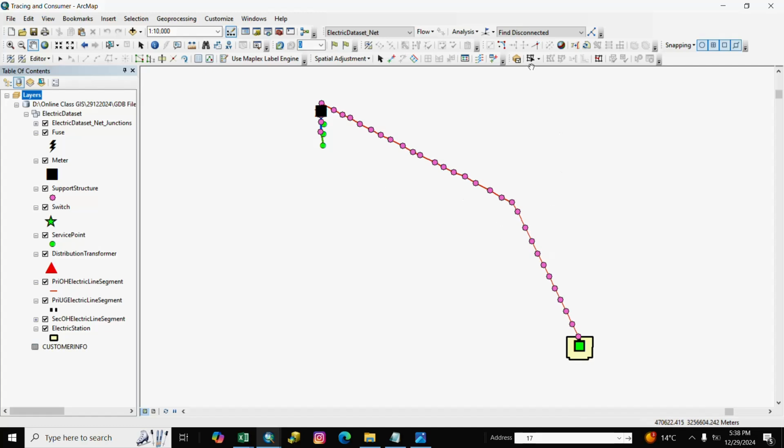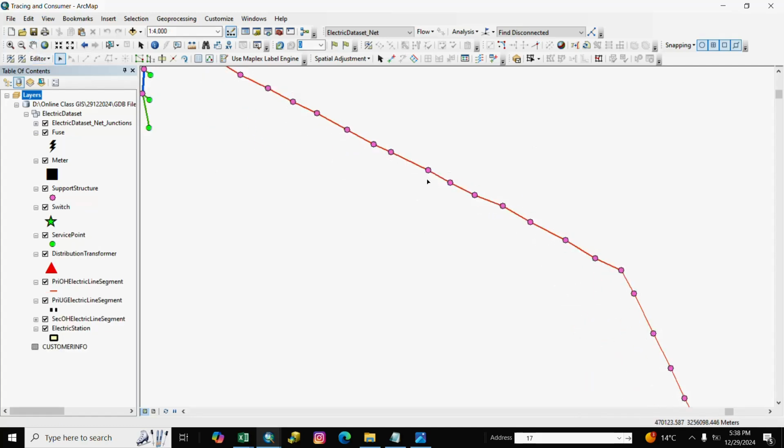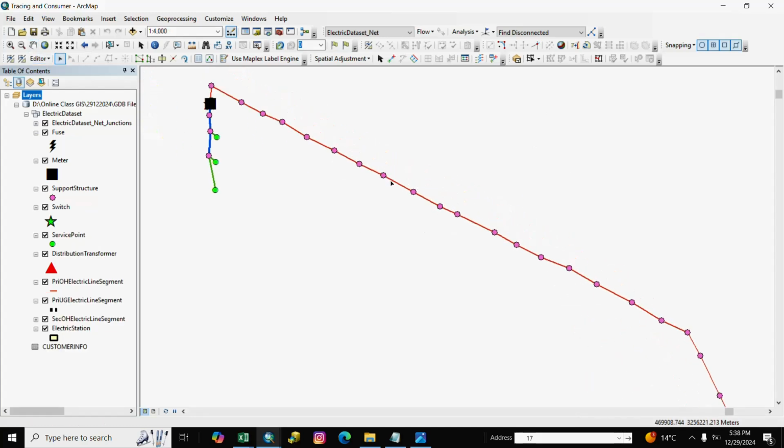If you find disconnected, the whole area is disconnected. If we disconnect for checking, we disconnect it for checking purpose.